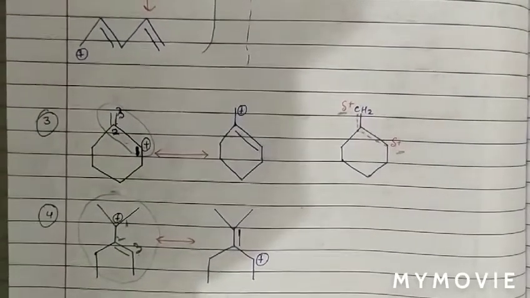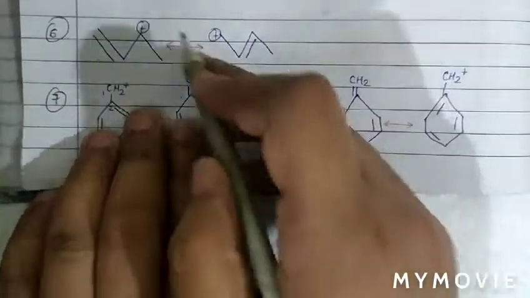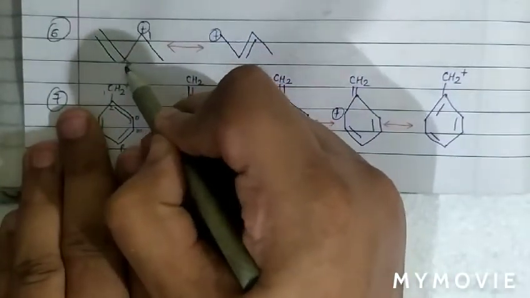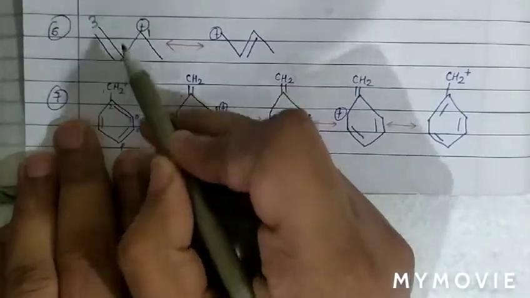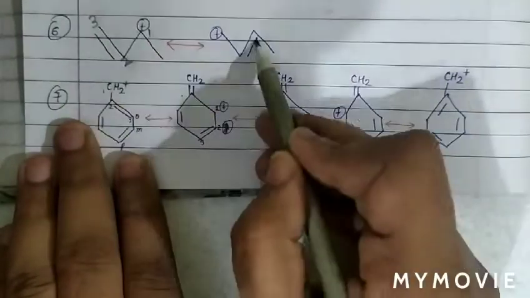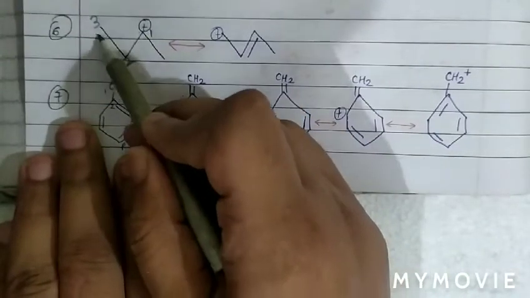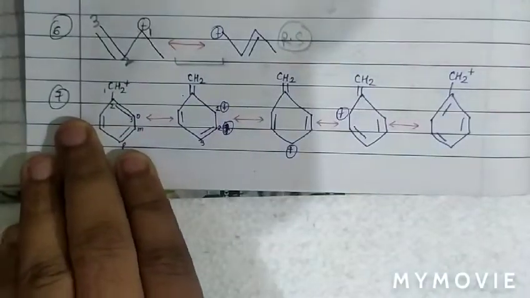Now see the next example. The next example is again we have to draw the resonating structures. As we can see in this case, if we number 1, 2 and 3, what happens? The pi bond between 2 and 3 position will shift in between 1 and 2, and the positive charge from first position will shift to third position. So these two structures are the resonating structures. So this is the first type of conjugated system which we have discussed.